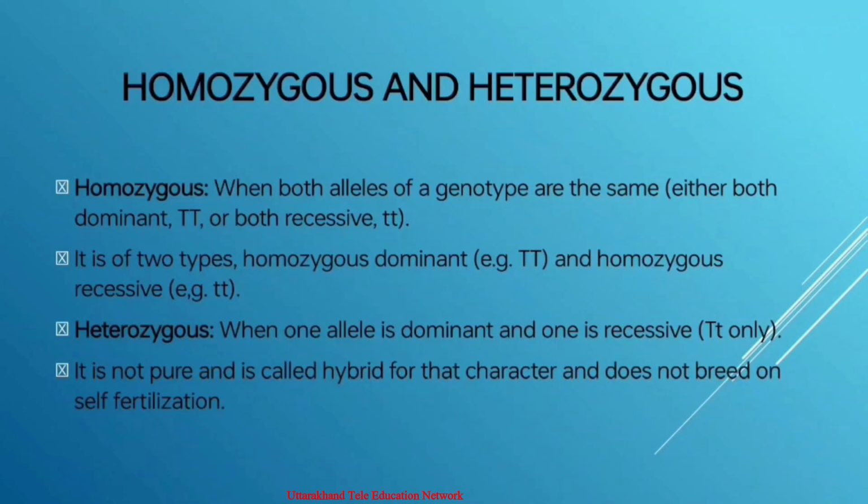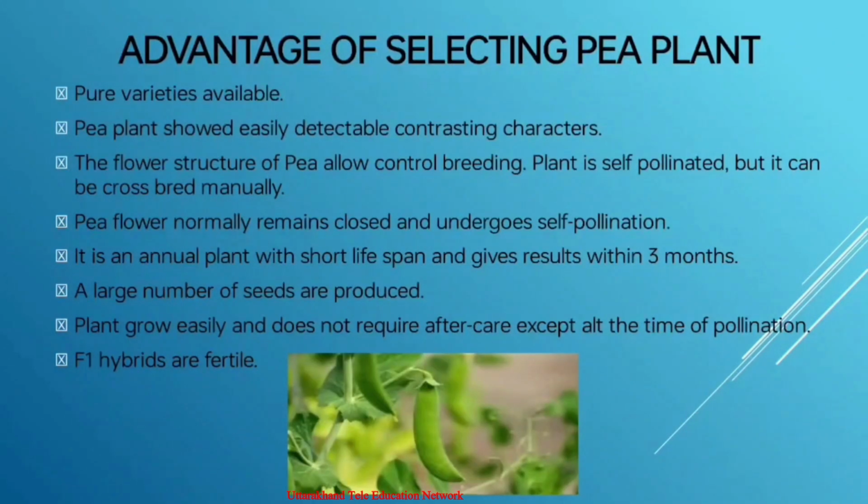Here one question comes to our mind: why did he select only the pea plant? There are some advantages of selecting the pea plant for his experiment. Pure varieties of pea plant are available, and it shows easily detectable contrasting characters. The flower structure of the pea plant allows controlled breeding; even though the plant is self-pollinated, it can be bred manually, and the pea flower normally remains closed and undergoes self-pollination.